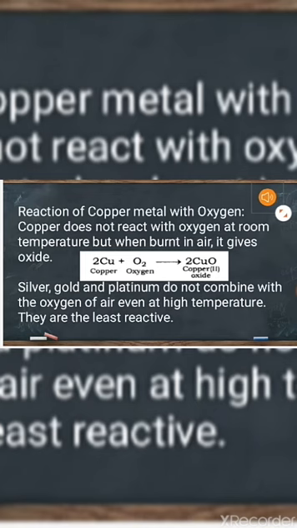On the other hand, some metals do not react, like silver, gold and platinum. They are called noble metals because they are as it is if we expose in air.